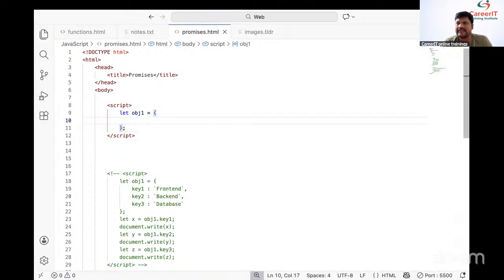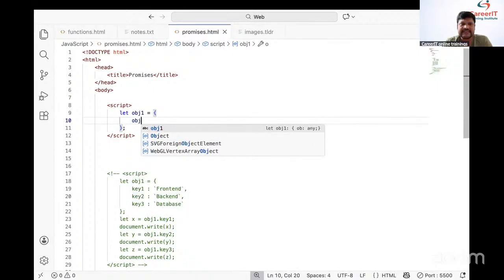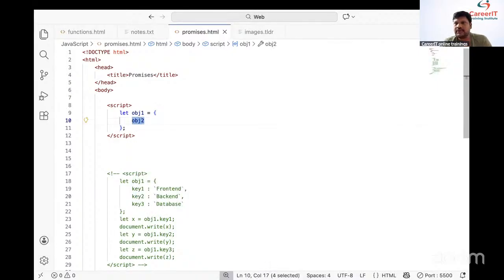Inside the object, let me take one key. Which key? The key is obj2. Here we need to take another object. What is the key here? The key is obj2. What is the value? The value is another object.